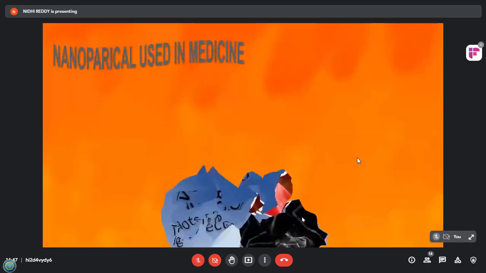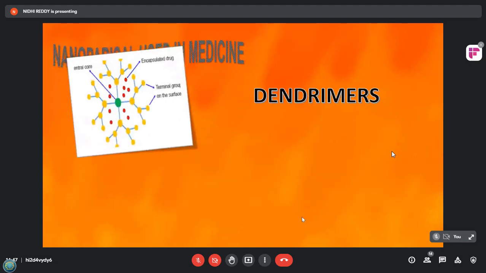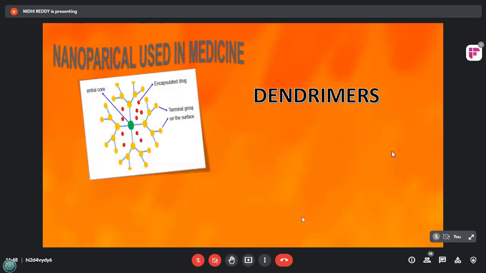So I would like to explain you something about the nanoparticles which we are actually using in the treatment. First is dendrimers. Dendrimers are man-made molecules having a tree-like structure, having number of small branching molecules around the central core molecule. Dendrimers measure between 2 to 20 nanometers across and are branching molecules with a branching beginning at their core. Nano devices based on the dendrimers may be used for cancer cell recognition, diagnosis of cancer cells, drug delivery, reporting drug level in the tumors and reporting cancer cell death.